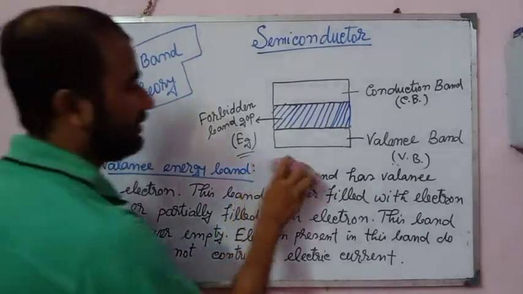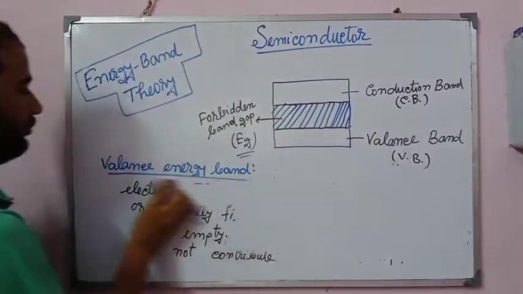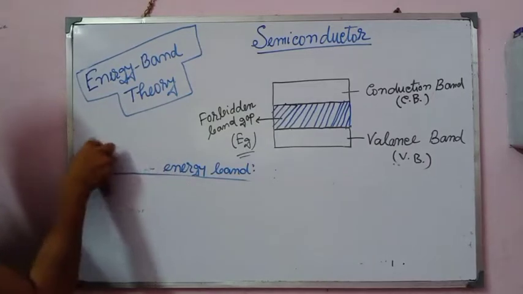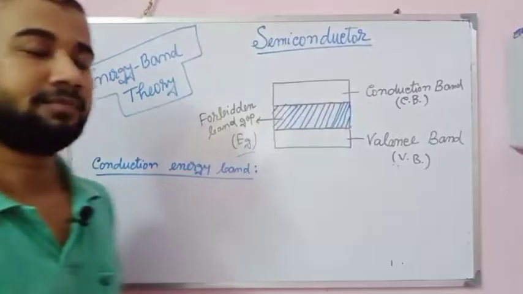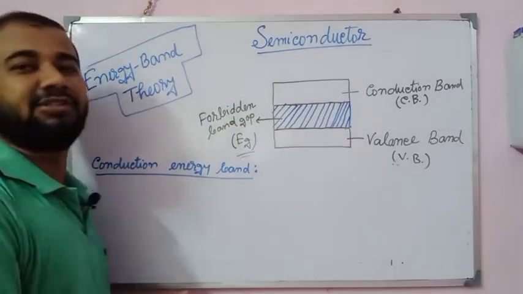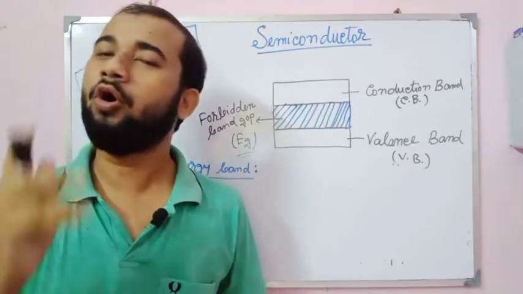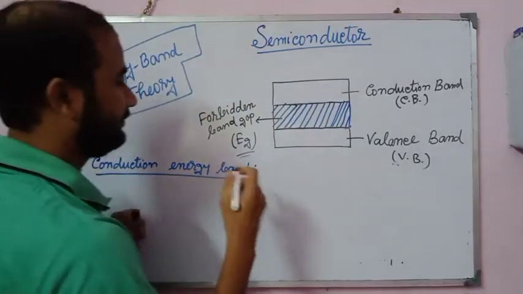Next is the conduction energy band. You have to note the conduction energy band. This band can be empty or can be partially filled with electrons. I have to write this point.